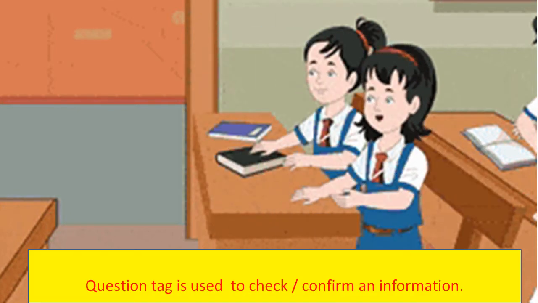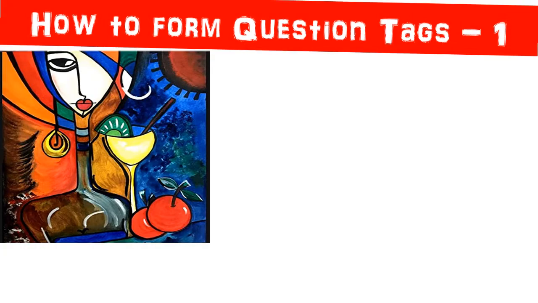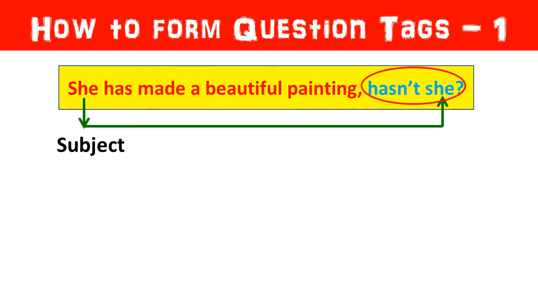Now, let us understand how to form question tags. Here, I have taken the same example. The example is, "She has made a beautiful painting, hasn't she?" Here, the question tag consists of two words, "hasn't she?" It has the same subject as the main statement, that is, she.